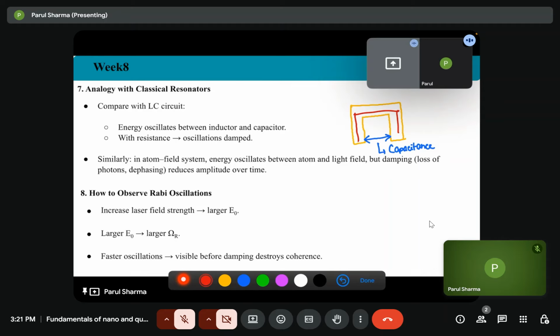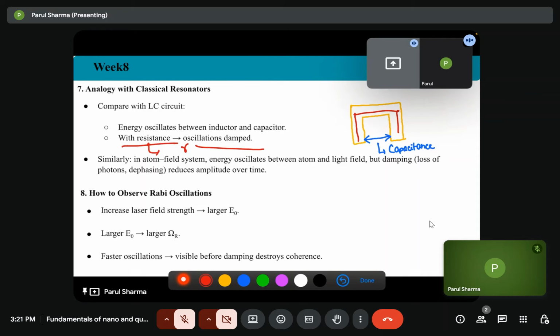So with resistance, what is resistance? It has some gamma. There's some loss. And if we have gamma in our system, then oscillations will be damped.